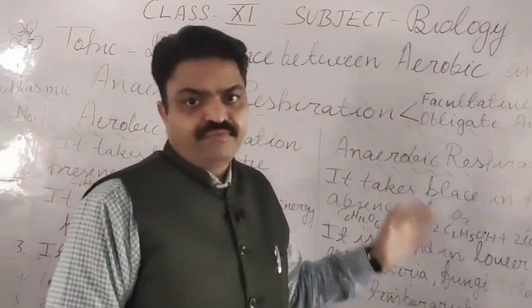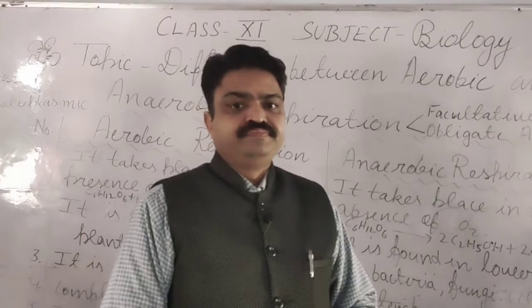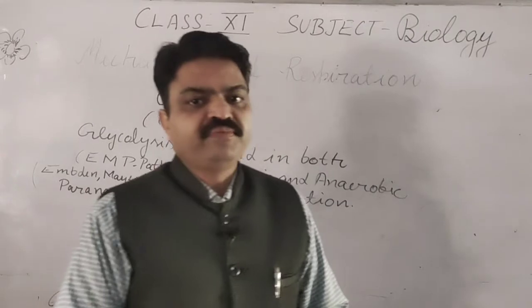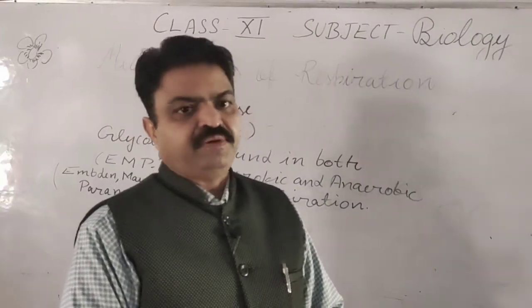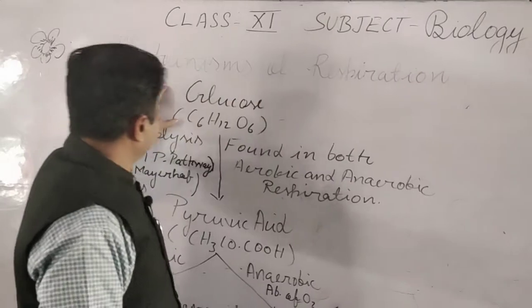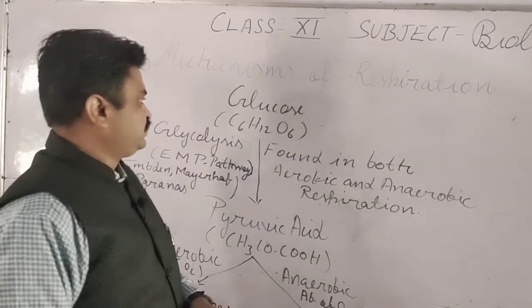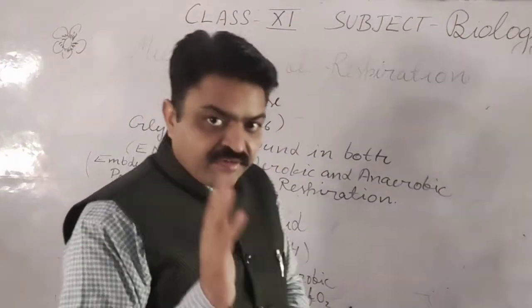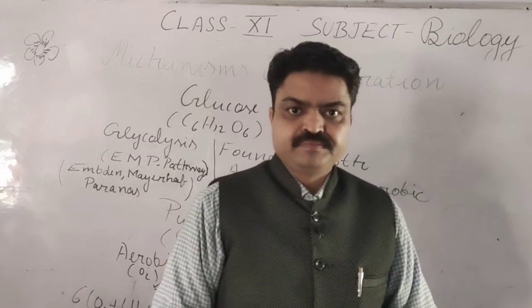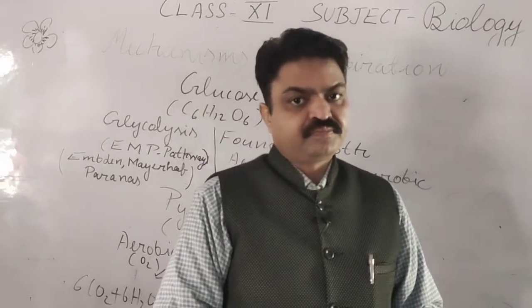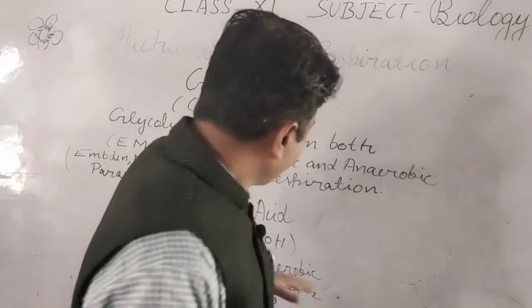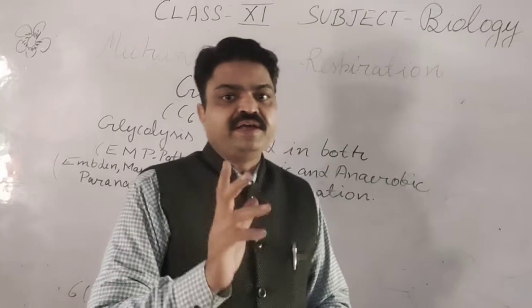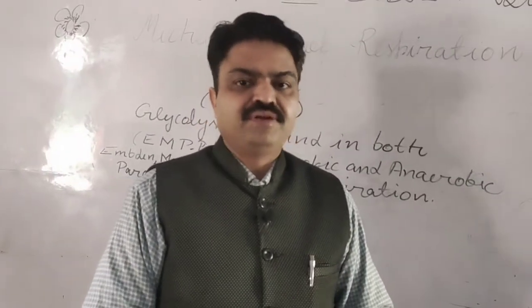After this, now we will discuss the mechanism of respiration. First, the glucose that is produced via photosynthesis in the plant is utilized to form pyruvic acid with the help of a process known as glycolysis.